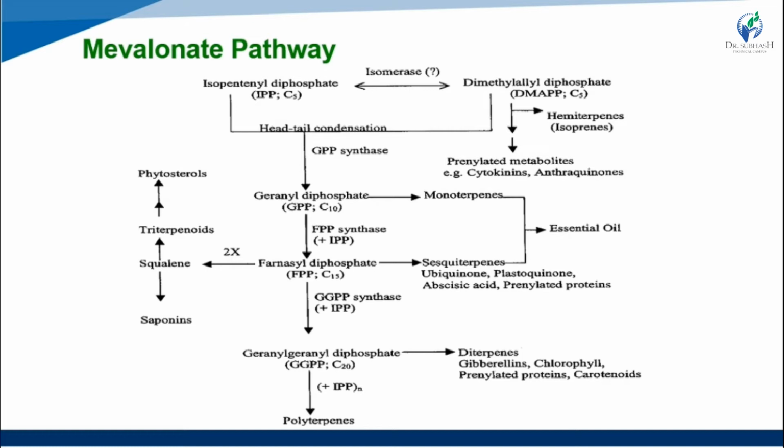Okay, plus further addition of the 5-carbon chain, they generate the polyterpenes.